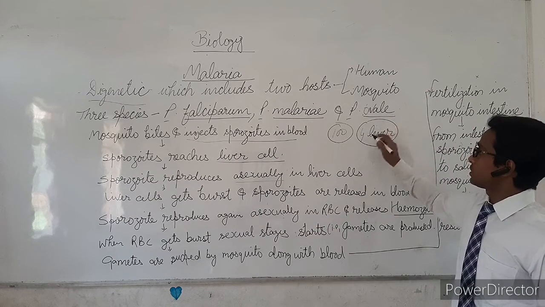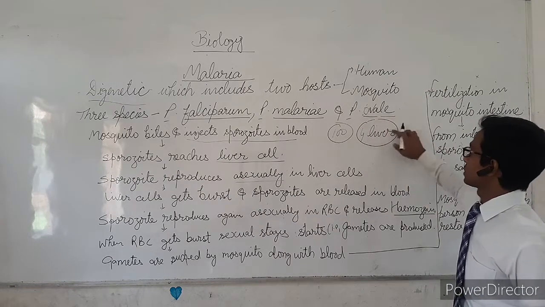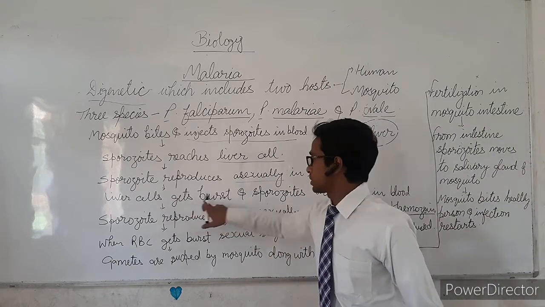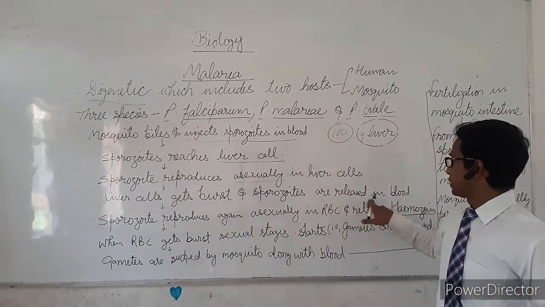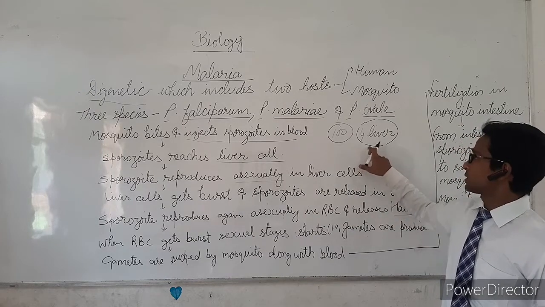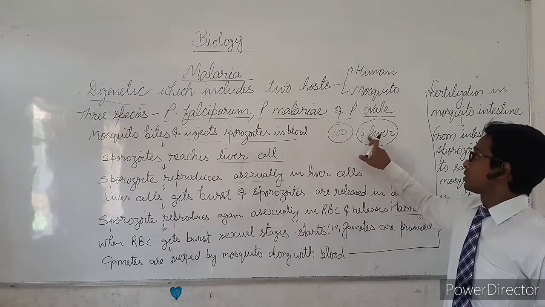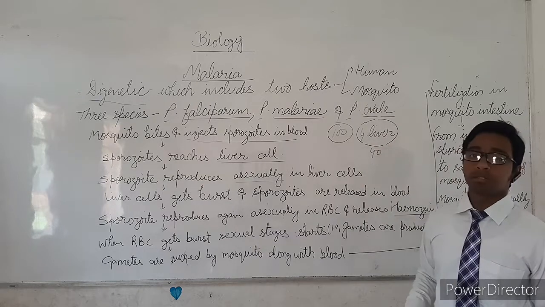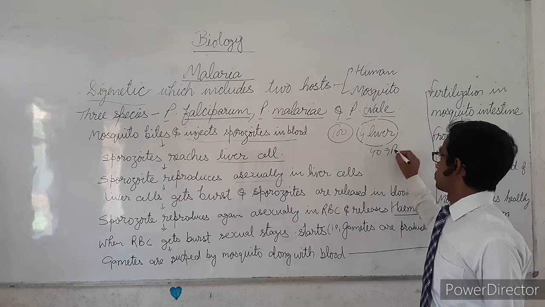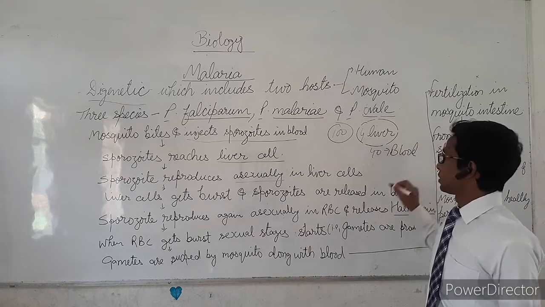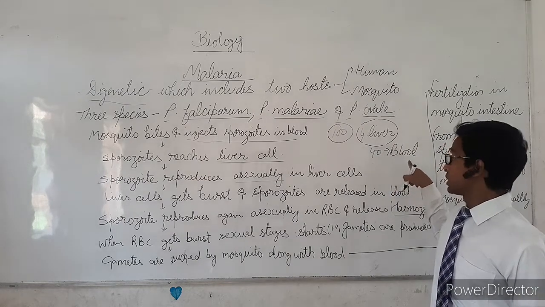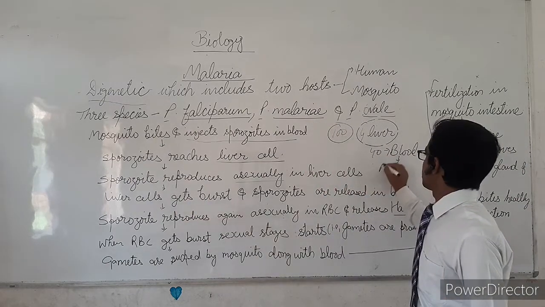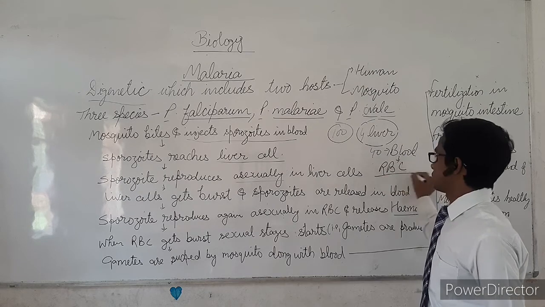When their number increases in these liver cells, the liver cells burst. Here I have written that liver cells burst and sporozoites are released into blood. When these liver cells burst, the 4 sporozoites may have converted into 40 sporozoites. These 40 sporozoites move to blood. In blood, where do they go? They mainly enter the RBC.